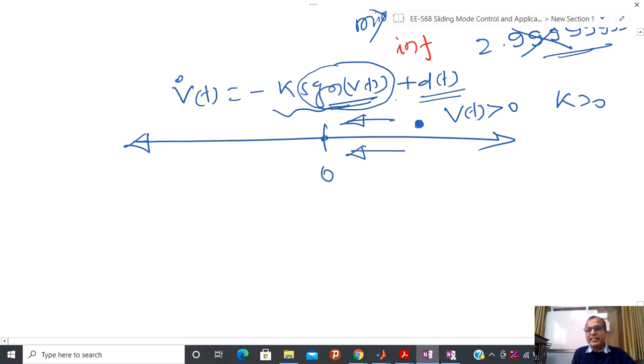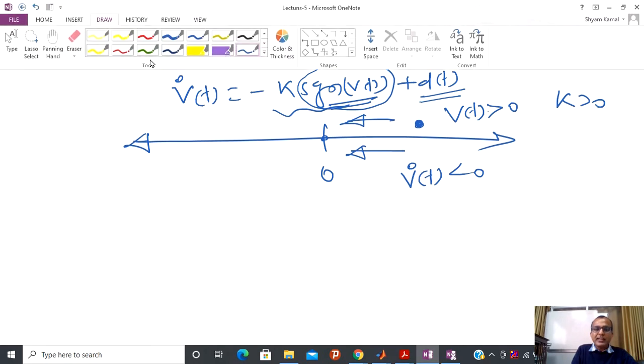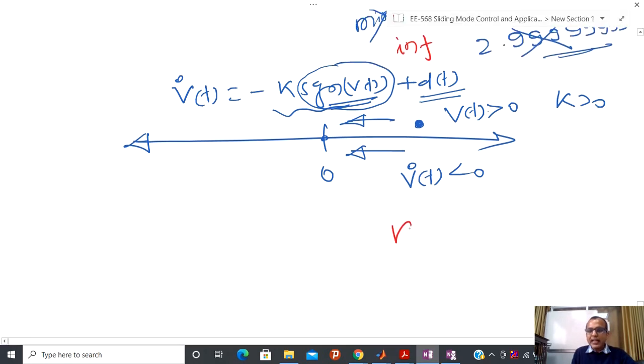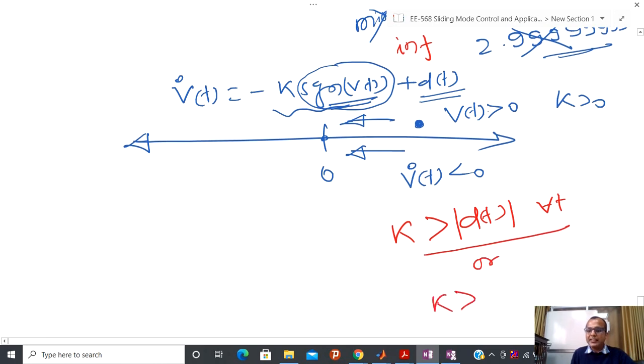Yeah, that is the condition, because I have to maintain v dot t less than 0 in order to apply Newton's law, that vt should be greater than 0. At that time the rate of change should be less than 0, then only I can converge towards the equilibrium point. And in order to maintain this, I have to impose one condition: k, some positive quantity I have assumed, is greater than dt, and this will be true for all t. So for all t, if this relation is satisfied, or you can also write it like this, because I have already assumed that the supremum of this is d0.